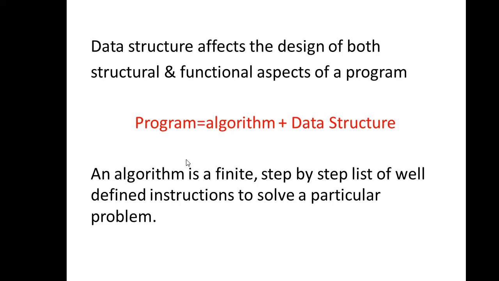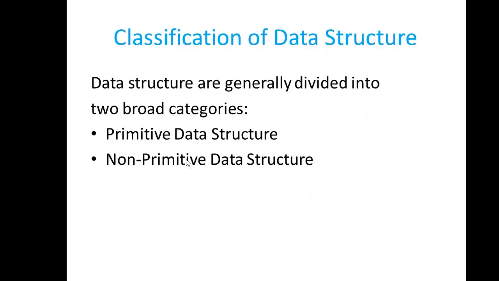Data structure affects both the design and the functional aspect of the program. The efficiency of a program directly depends upon the data structure used and selected. A program is created using both of these. There are two components of a program, the algorithm and the data structure. As you know very well, and you have studied this earlier in the first year, an algorithm is a finite step-by-step list of well-defined instructions to solve a particular problem.